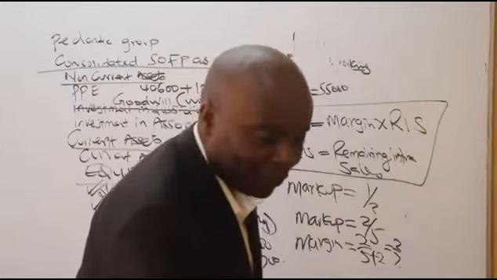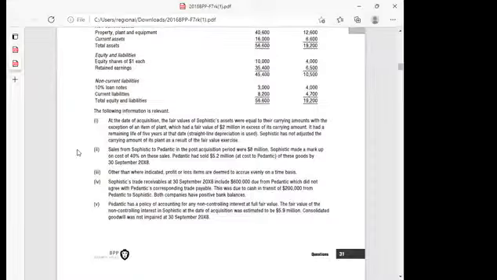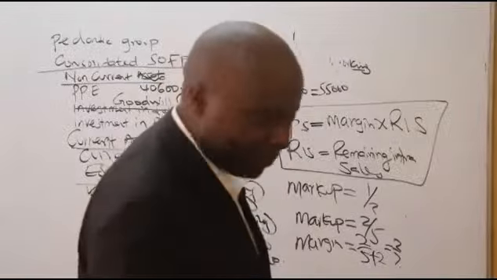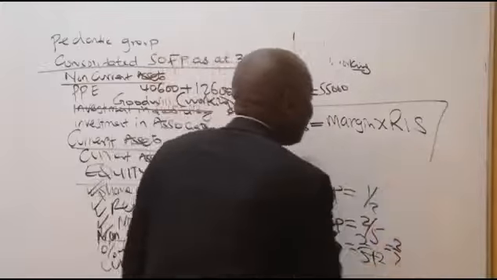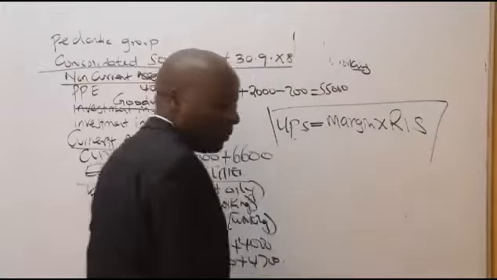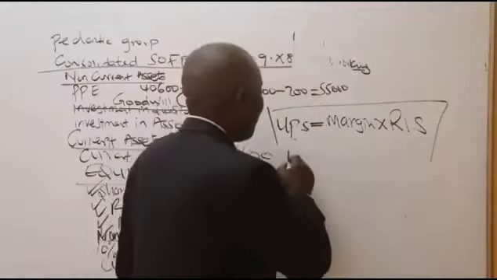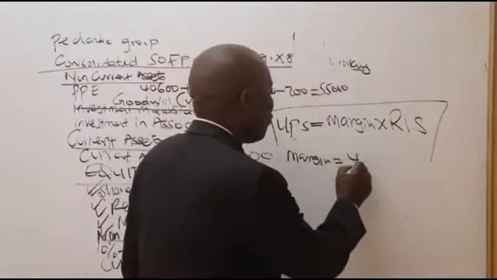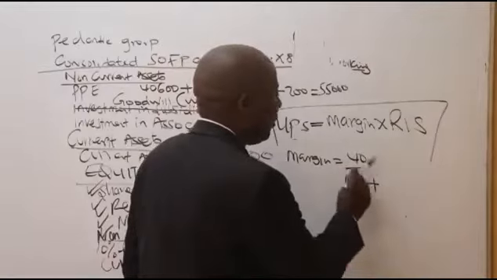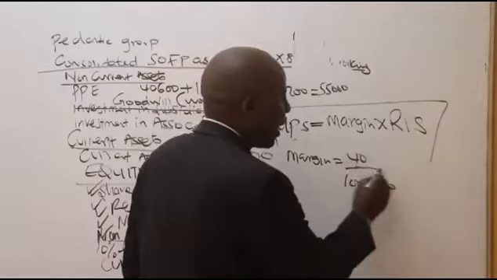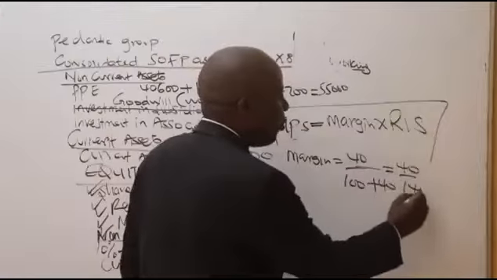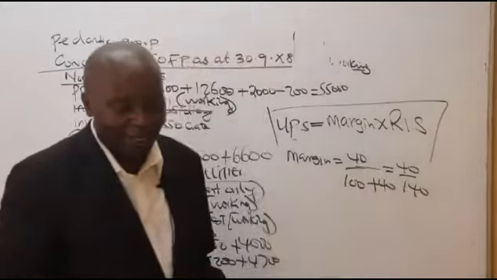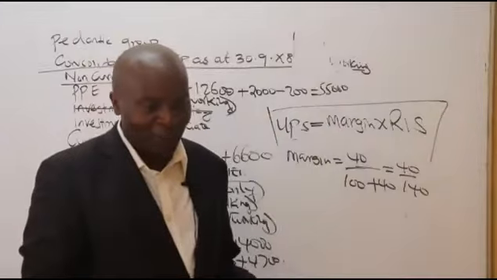Even though I said he is a very foolish examiner, I was lying to you. He's a nice examiner, because he has given me a free mark here. He said Sophistic made a markup of 40%. So come on, make markup of 40%. Then what does that mean? What that means, ladies and gentlemen, is that first of all, I have to get the margin. So if markup is 40/100, then margin will be 40/100 plus 40, which gives me 40/140. Is that okay?